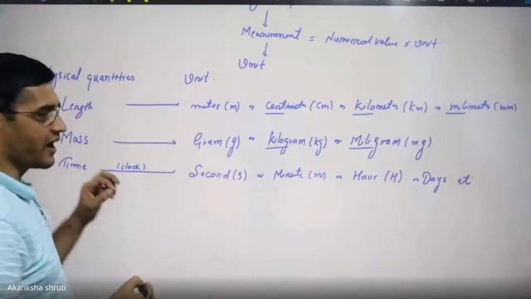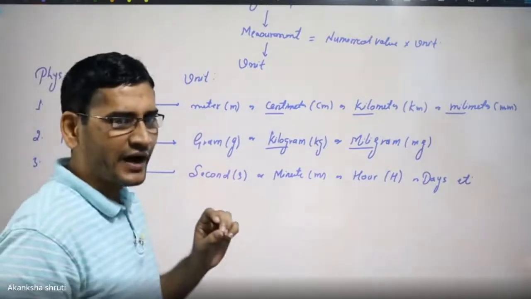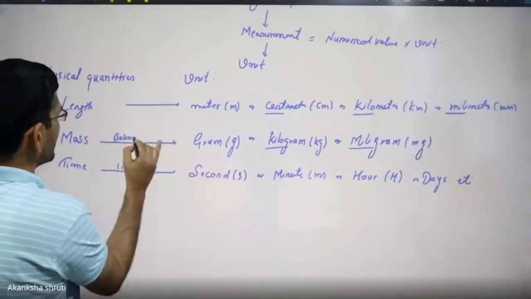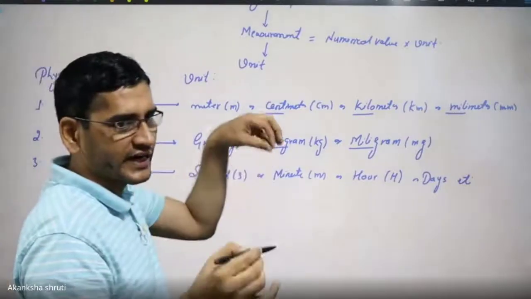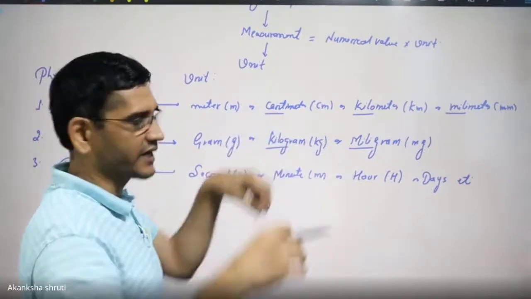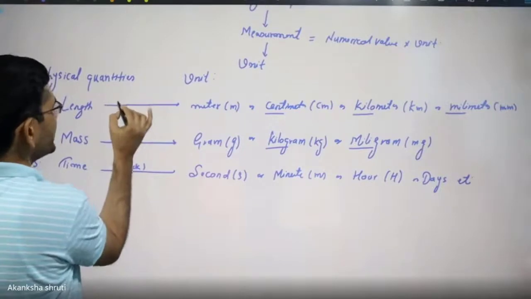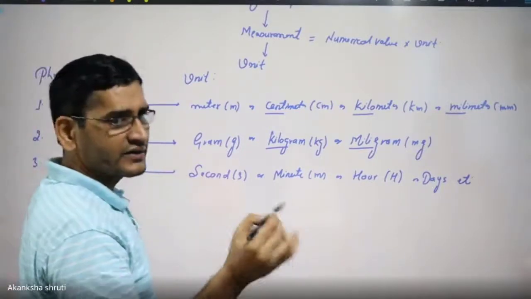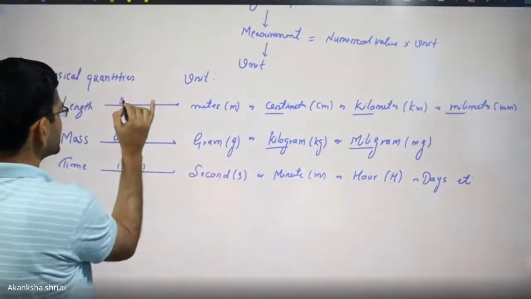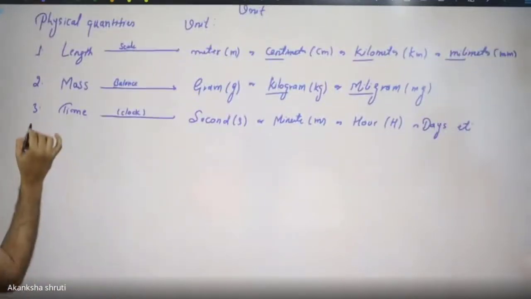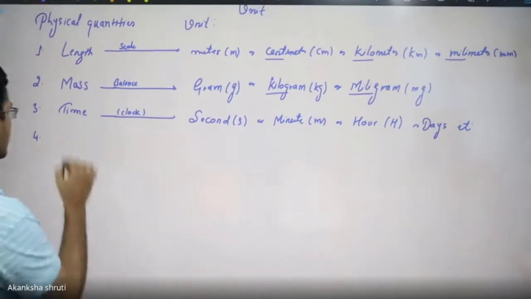Student, how is the mass measured? By using the balance, that is called the spring balance or plain balance. On one side you are putting the 1 kg weight, on the other side you are putting the potato. How is the length measured? By the scale or tape. So there is a scale, there are other quantities, the other, say area.